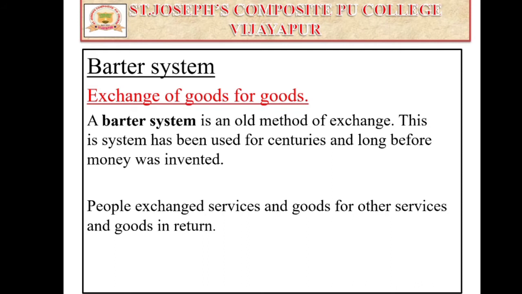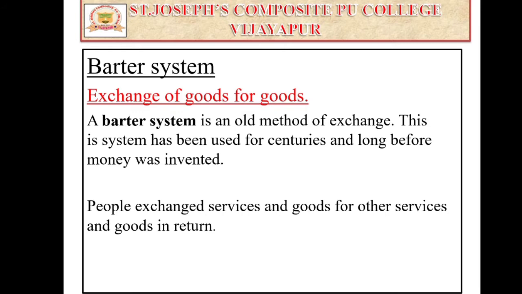That means money's role, or money, did not exist, and also the commodities or the things which were exchanged as a medium of exchange. So barter system is one of the old methods of exchange.